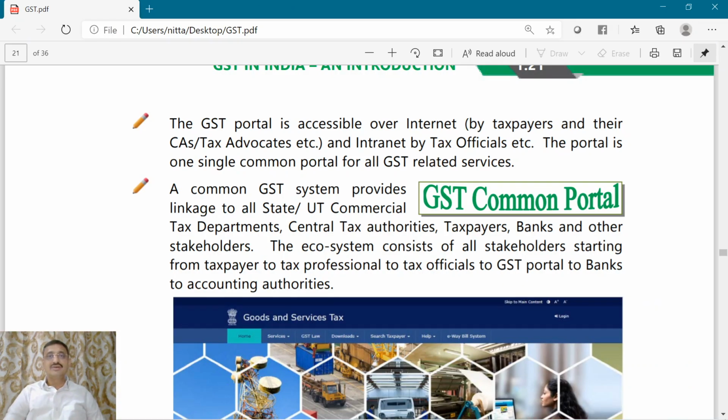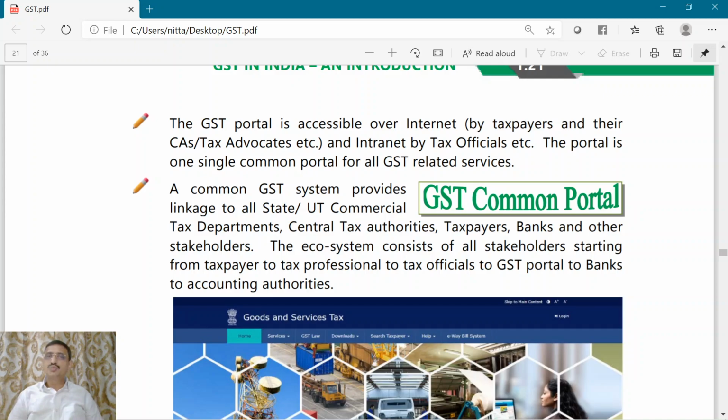However, for the tax officials, this portal will be available on intranet. Now, this GST portal is a common and a single portal relating to all GST services. So, whatever GST service you want, you need to access this portal.